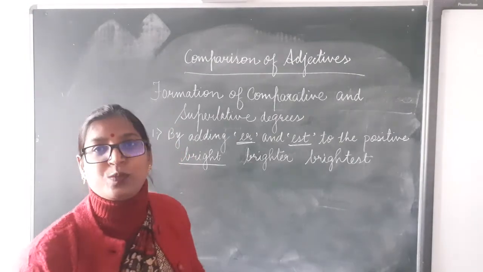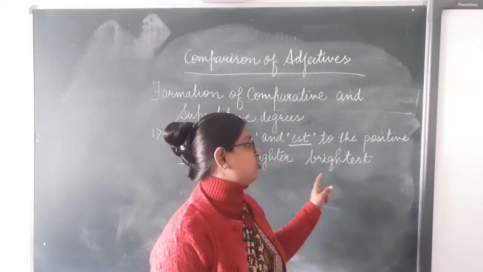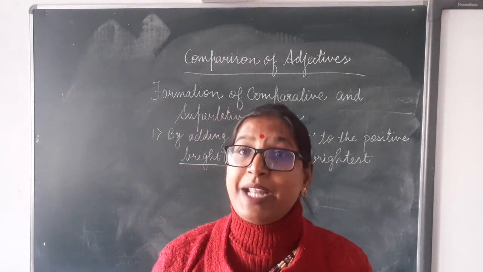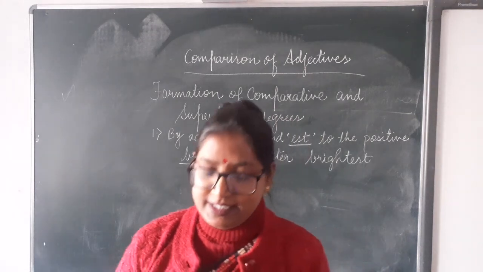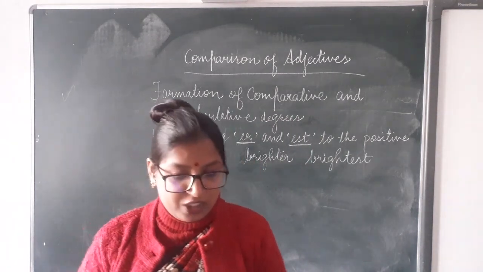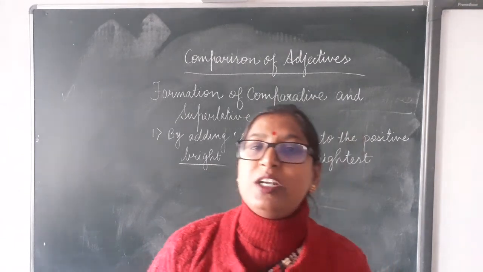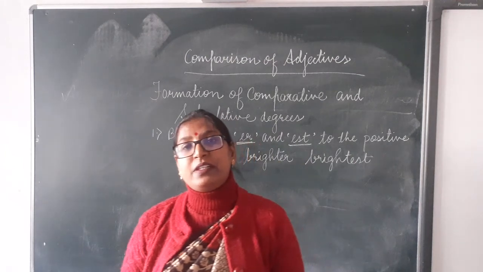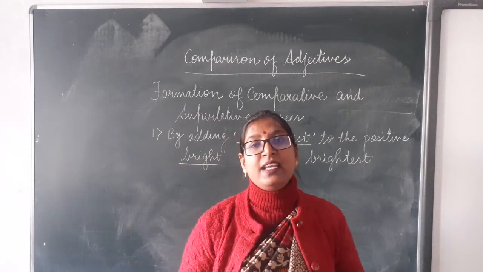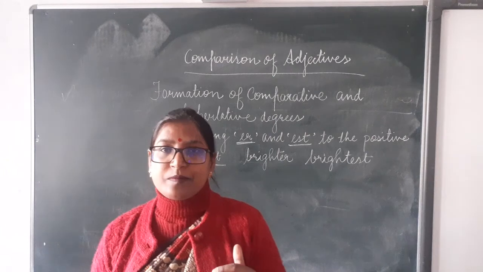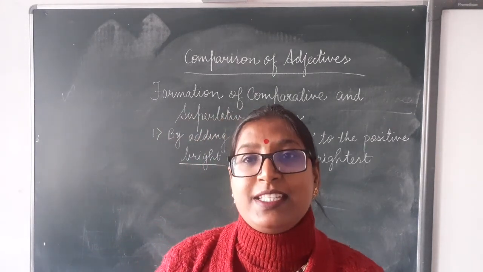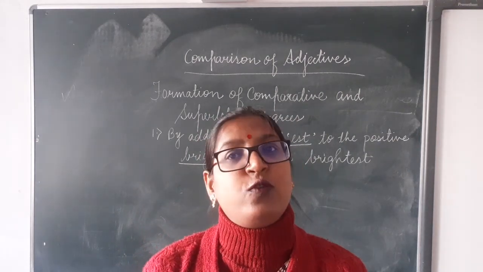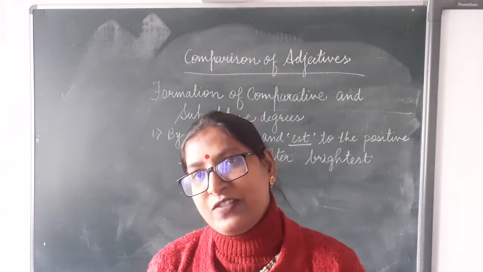And for making the superlative degree, we add EST, and it becomes brightest. Bright, brighter, brightest. So many examples are given here on page number 60. Bold, bolder, boldest. Deep, deeper, deepest. High, higher, highest. Likewise, we add ER or EST with positive degree to form comparative and superlative degrees.